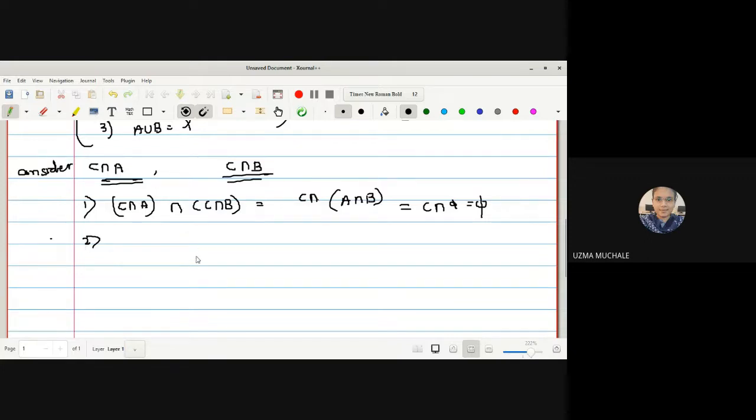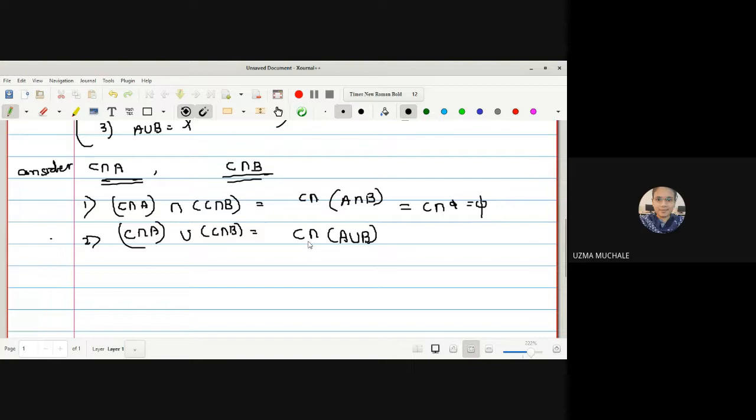Now let us check the union. What will be the union of C intersection A union with C intersection B? Can anyone tell me what the union is? C intersection A union B. Correct. So you just have to apply the property.